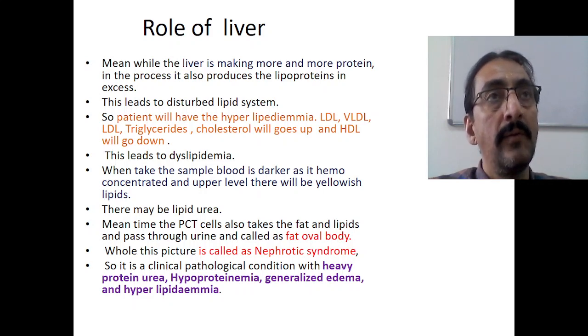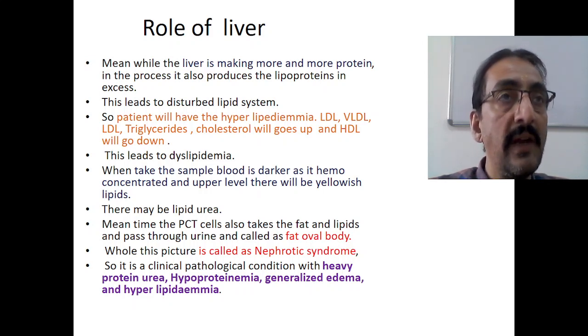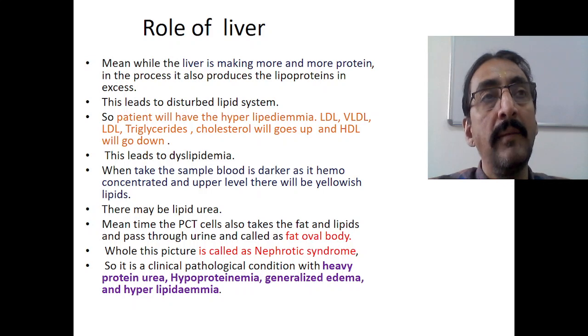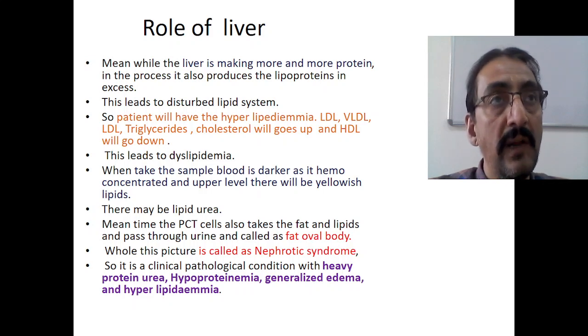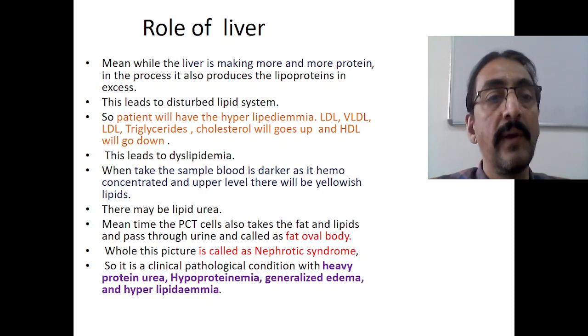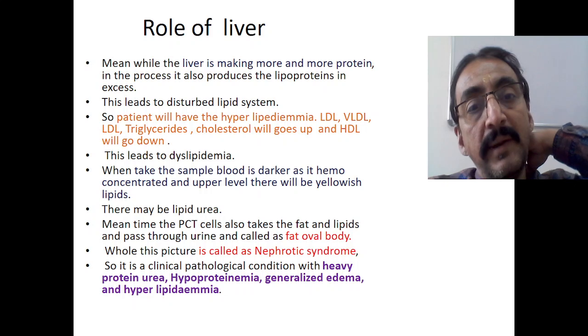It is not only plain proteins that are produced, because fat has to be converted into the next stage: cholesterol, then fatty acid, glycerol. First it produces more and more lipoproteins, and later the proteins. Ultimately, the lipoprotein level will rise. So this leads to a disturbed lipid system.